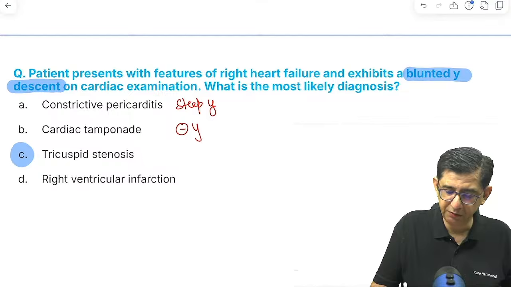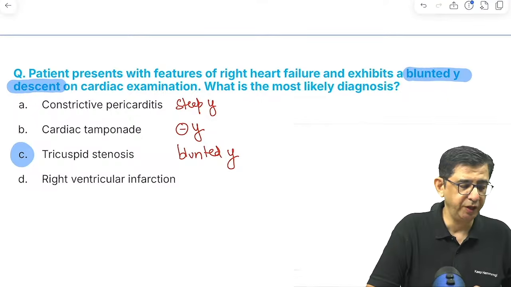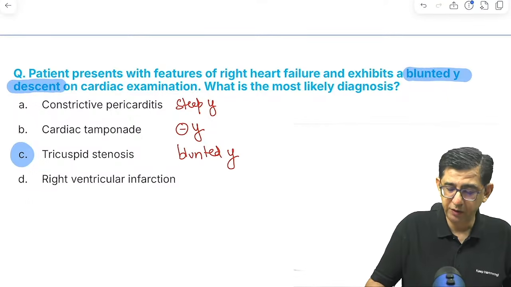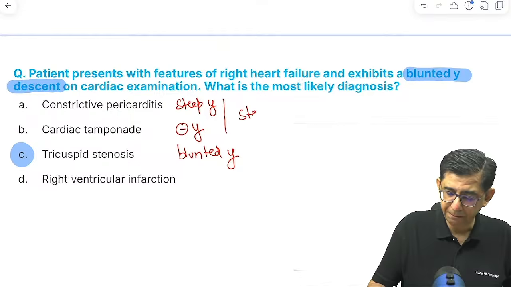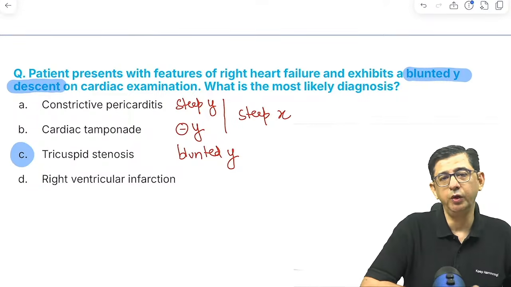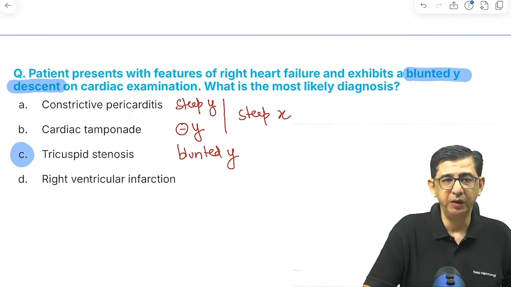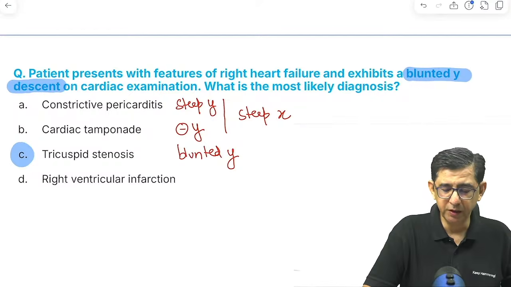If I said absent Y, then it would be cardiac tamponade. And if I say the word blunted Y descent, then I will say tricuspid stenosis in a patient. Obviously steep X तो यहाँ दोनों में ही common है. Steep X is common between both of them, so that's okay. But then in tricuspid stenosis, you would be having a blunted Y descent present. So the answer in this question would be option number C.